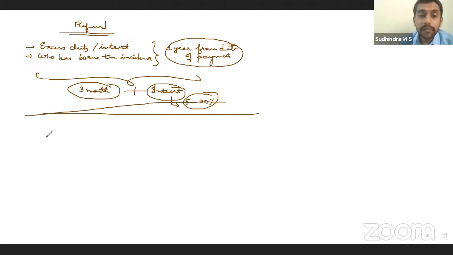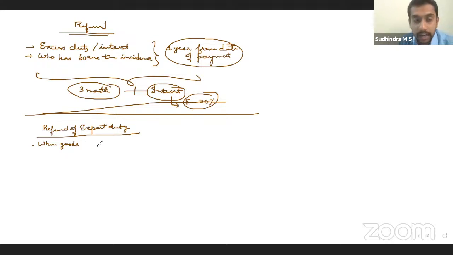Then, in the second scenario, refund of the export duty that you have paid. At the time of export, on certain goods export duty will be applicable. That export duty paid can be refunded in the following circumstances. When the goods that you have sent abroad come back, when goods are returned, sales returns, as if the export didn't happen, correct?